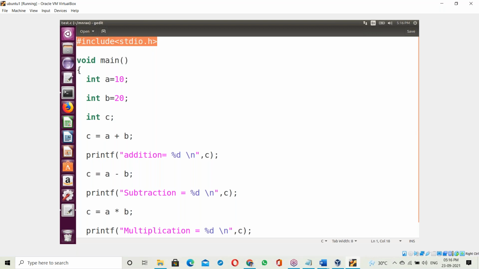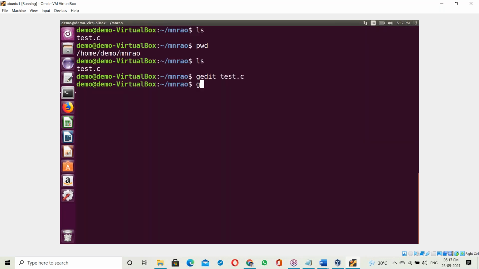For this file, there is binary code behind the header file. This stdio.h header file is developed in C language, and it contains binary code with all the functions. Okay, fine. Now here: gcc -c test.c.